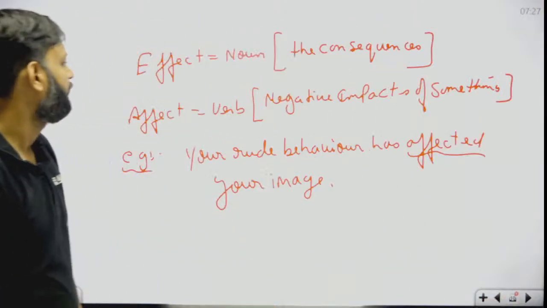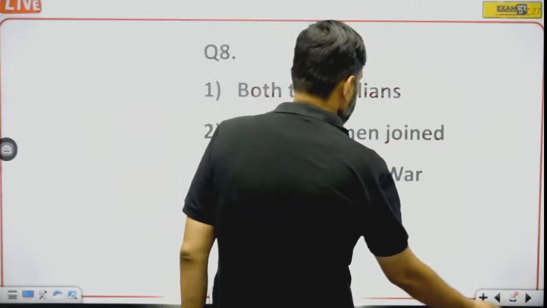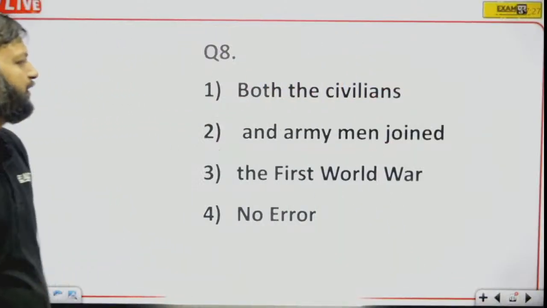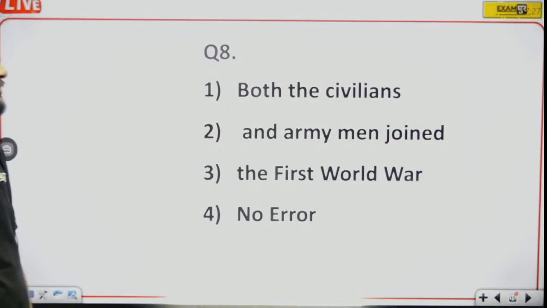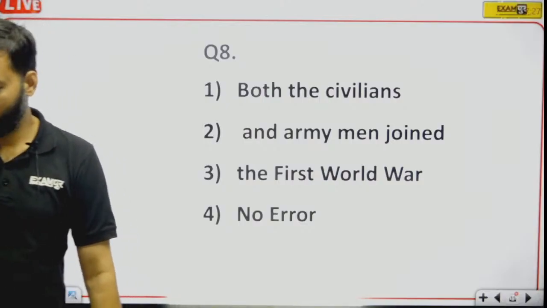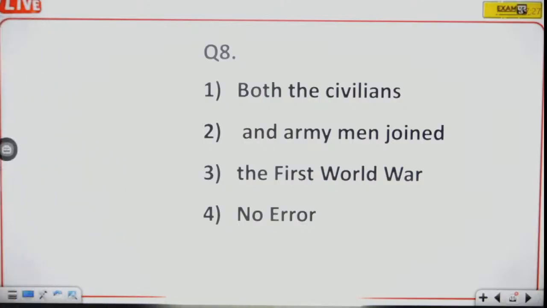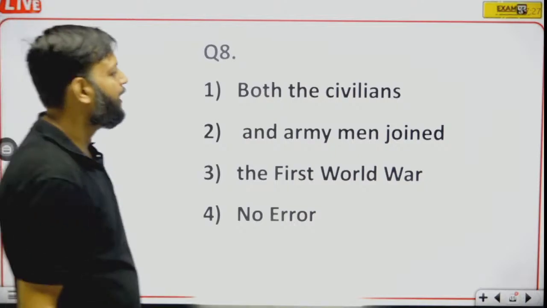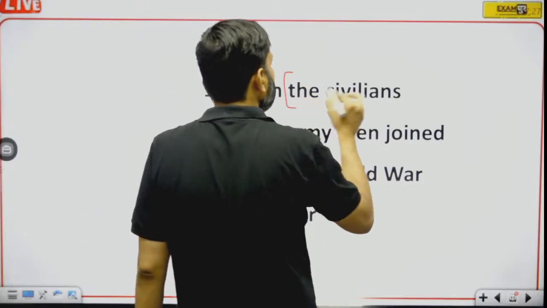Now question number 8. Both the civilians and army men joined the First World War. Both the civilians and the army men joined the First World War. Okay, here we have both the civilians.